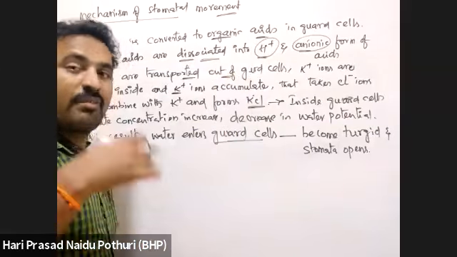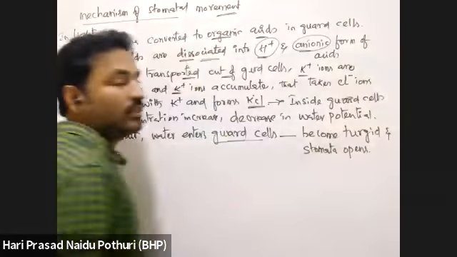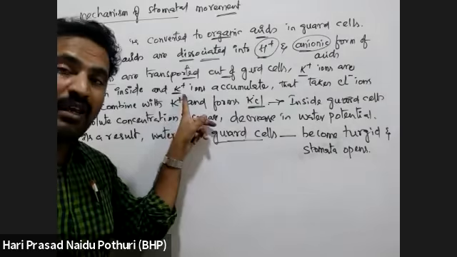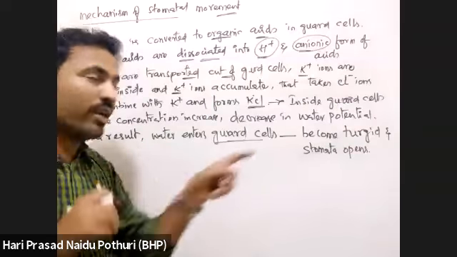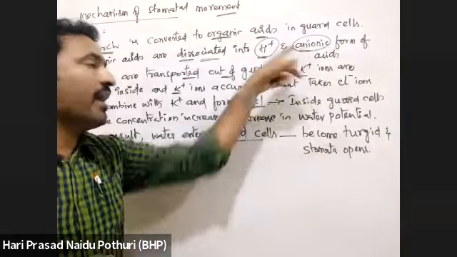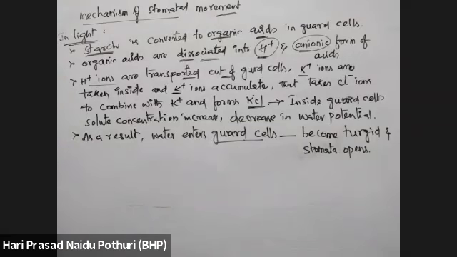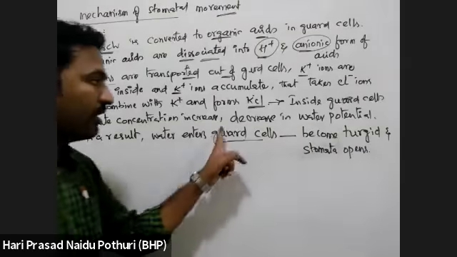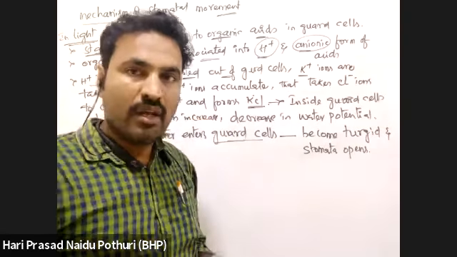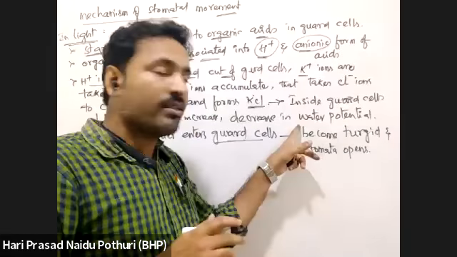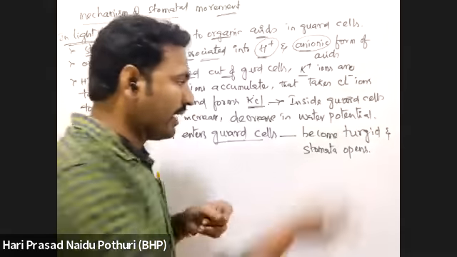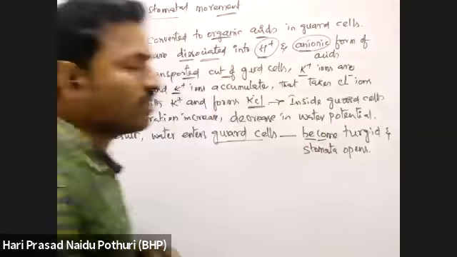As H plus ions are coming out of the guard cells, K plus ions enter the guard cell. When K plus ions enter, they will accumulate inside the guard cell. That will take chloride ions also, Cl minus ions. When K plus ions, Cl minus ions and anionic forms of organic acids all increase inside the guard cell, solute concentration will increase and water potential will decrease. As water potential is decreasing inside the guard cell, water is taken from outside to inside of the guard cell. The guard cell will become turgid and stomata will be open.